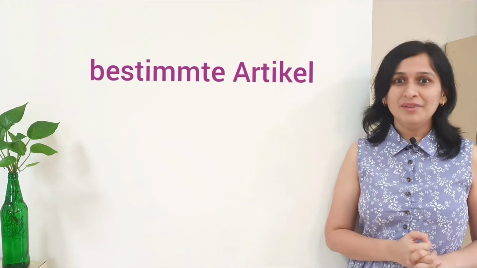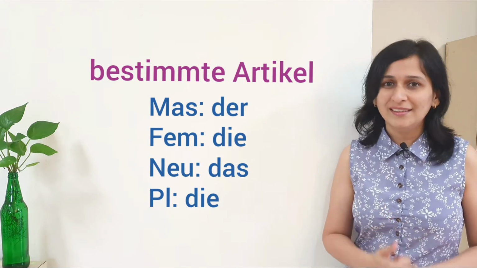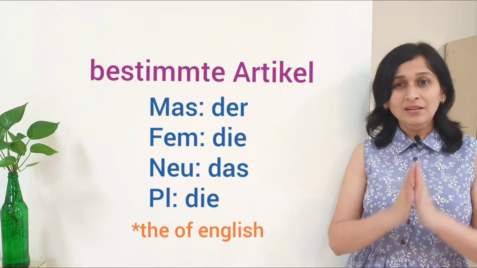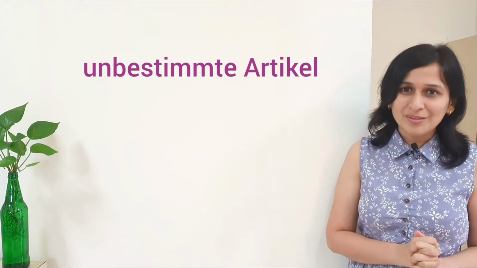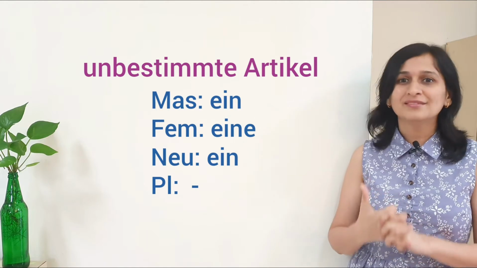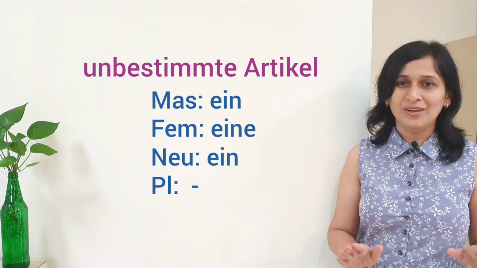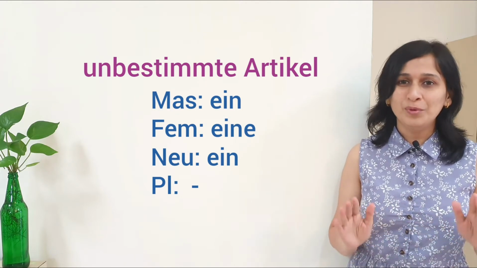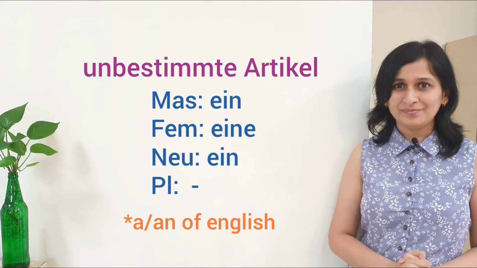Before we begin with the negative article, I would first like to revise bestimmte Artikel und unbestimmte Artikel. Here is the classification of bestimmte Artikel: der, die, das, die, and all of them mean "the" of English. Here is the classification of unbestimmte Artikel: ein, eine, ein, und es gibt keinen Artikel im Plural. There is no indefinite article in plural, and all of them mean "a" or "an" of English.